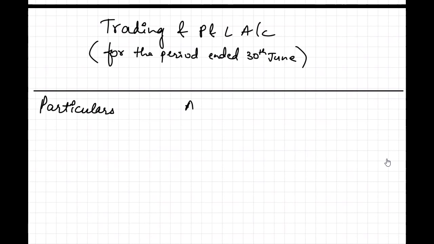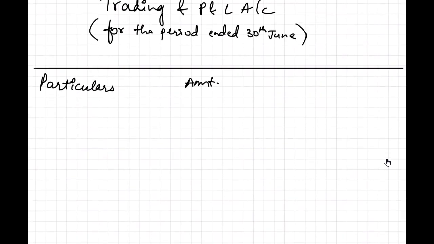So we will have particulars, amount, particulars, and amount.